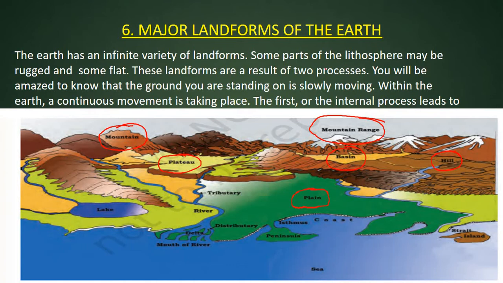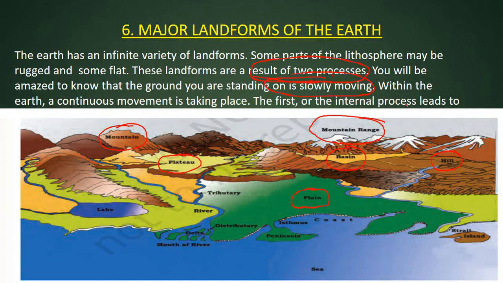Some parts of the lithosphere may be rugged and some flat. These landforms are a result of two processes. Remember this, these are the result of two processes. You will be amazed to know that the ground you are standing on is slowly moving within the earth, and continuous movement is taking place.